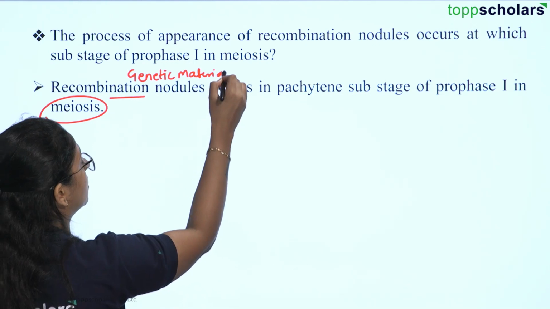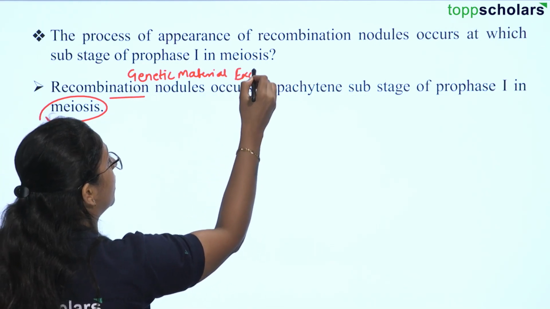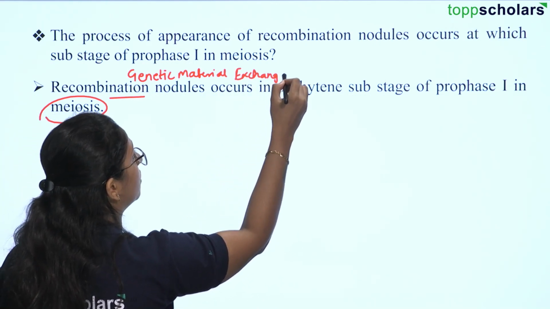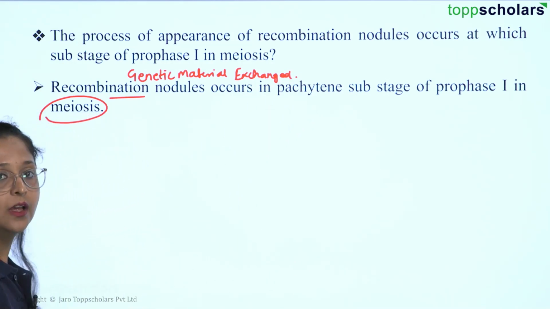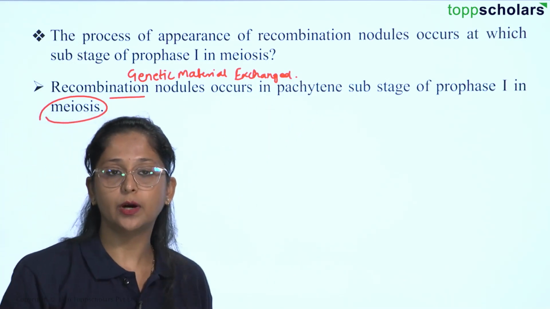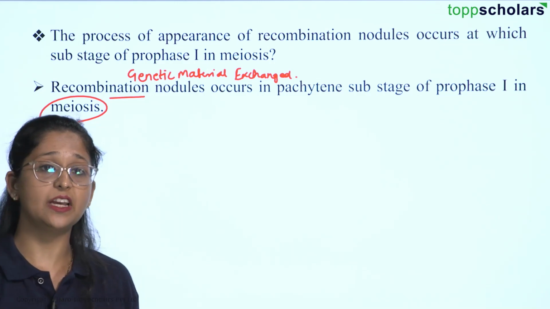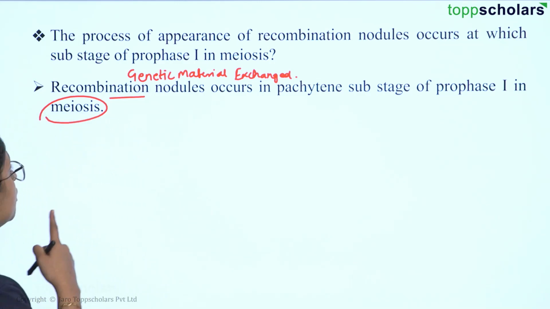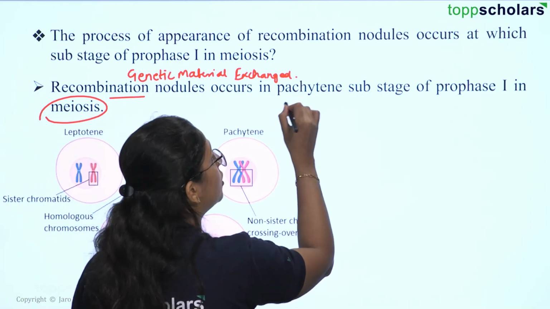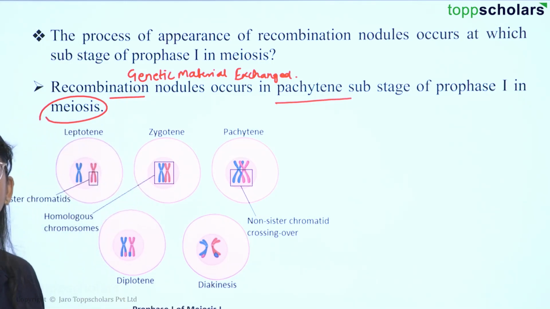Genetic material is exchanged at this particular stage, right? That is the reason in meiosis you get a lot of variation, a lot of variety among the cells. So recombination nodules are observed in the pachytene stage of prophase 1.